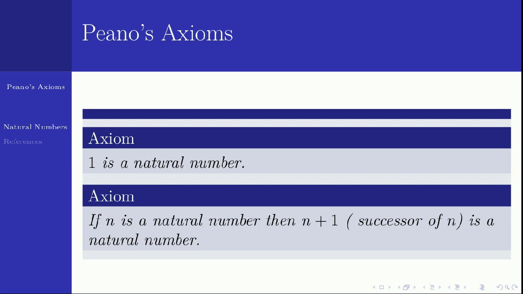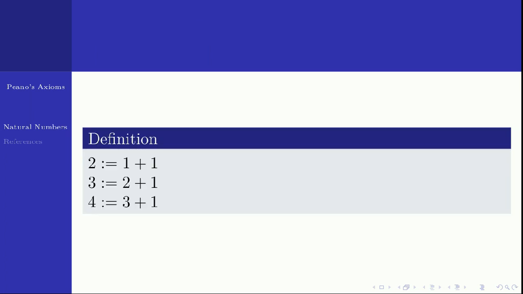Some of you may feel it is okay. 1 is a natural number, then 1 plus 1 is a natural number. I will call 1 plus 1 as 2. 2 plus 1 is also a natural number because 2 is a natural number. So 2 plus 1 I will call 3. 3 plus 1 is a natural number. I will define 3 plus 1 as 4, like that. But there is a small problem in this method.